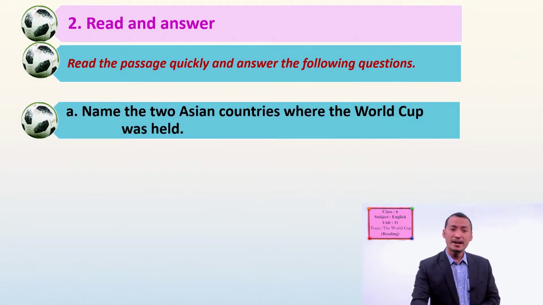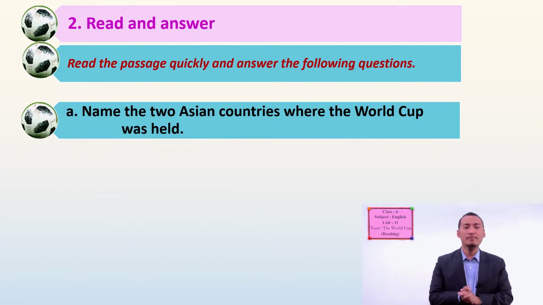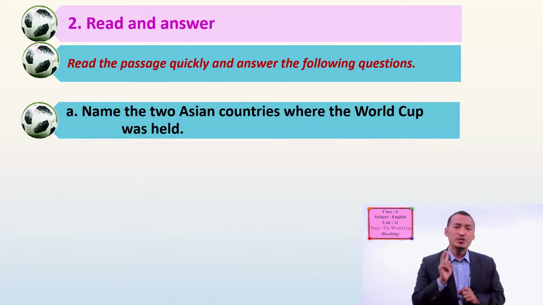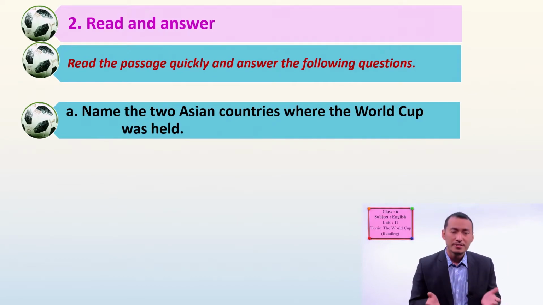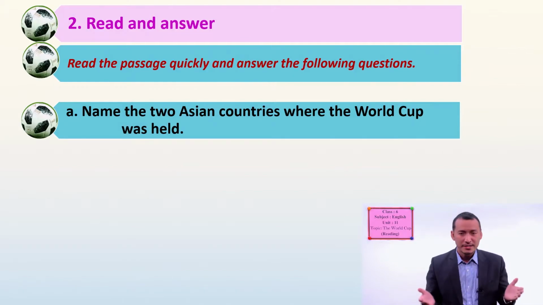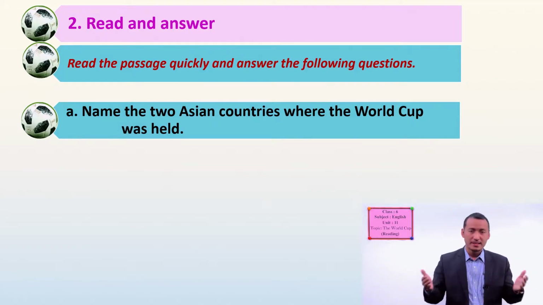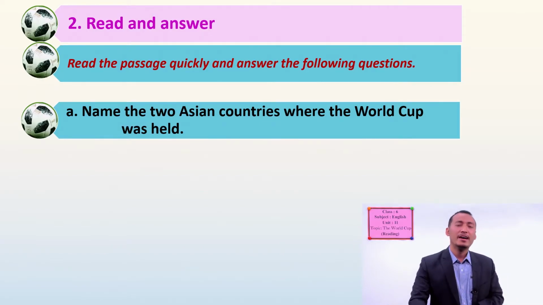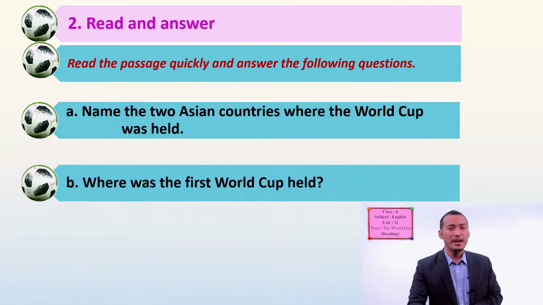The questions are: name the 2 Asian countries where the World Cup was held. You have to name 2 countries which have hosted the World Cup. So Asian countries means the countries around us, like Japan, China, Korea, India, Nepal. These are Asian countries, and there are 2 countries which have hosted the World Cup. So we have to find out.